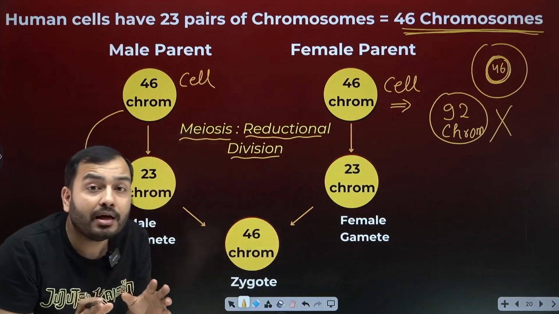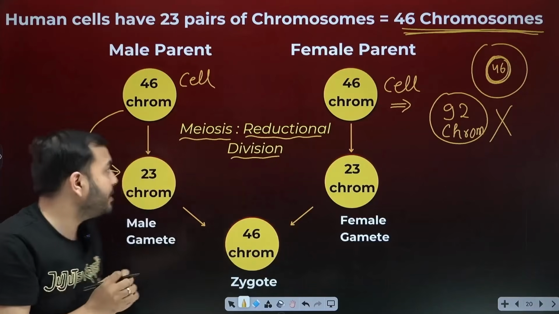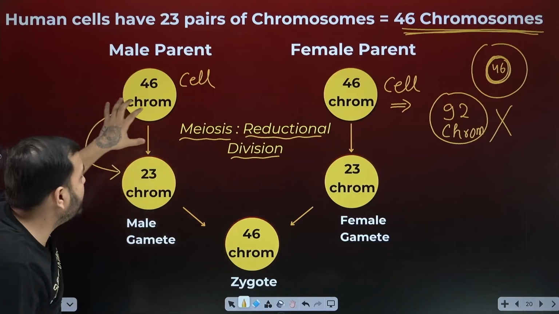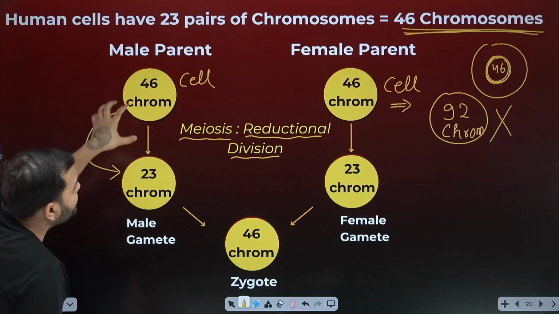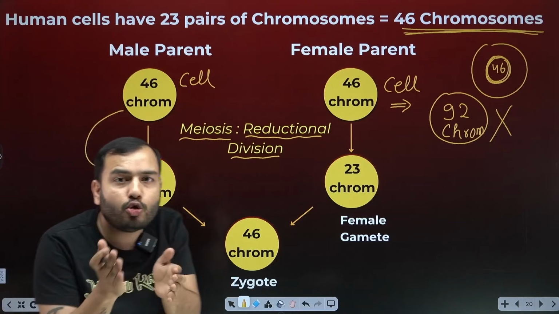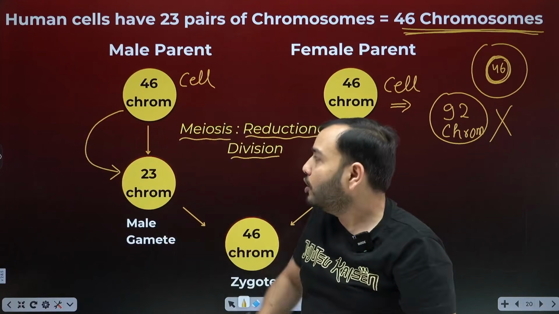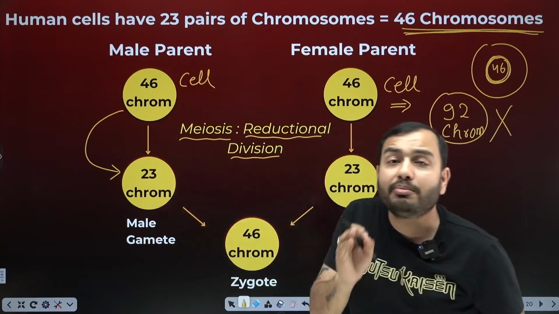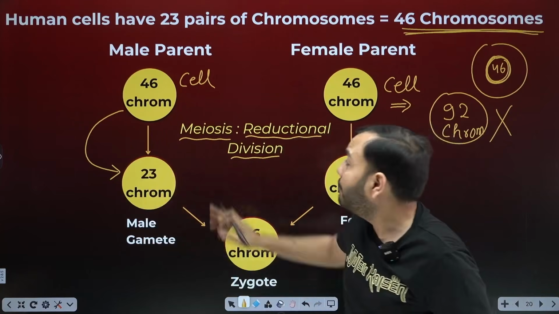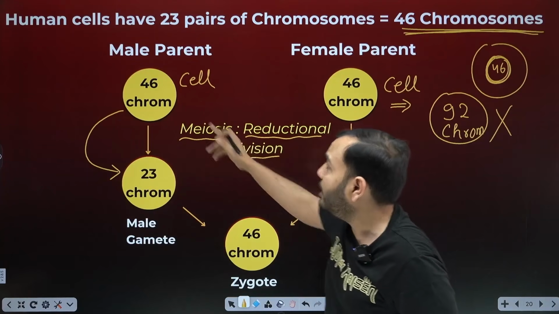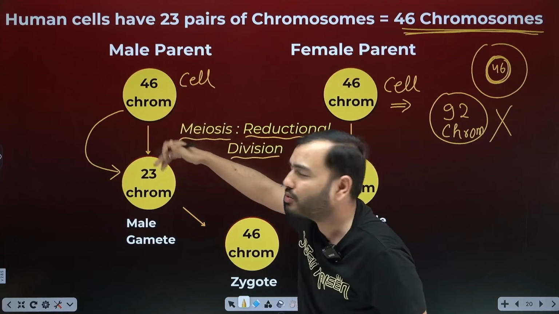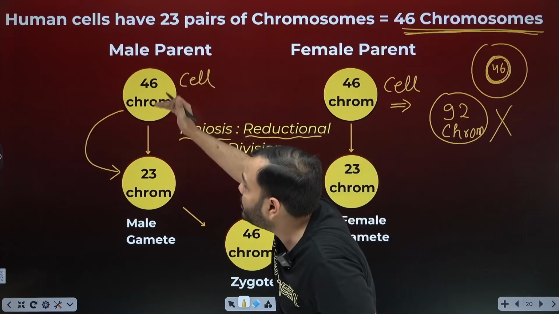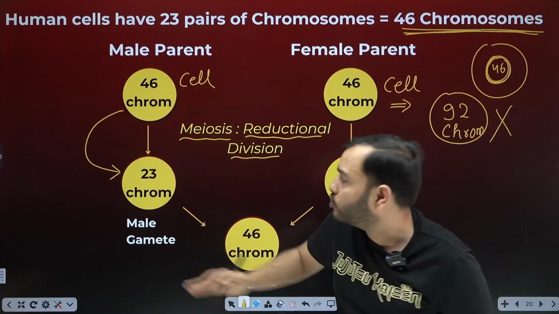What is happening? A male gamete is being formed; one sex cell is being formed from another sex cell. At this time, the cell divides in such a way that it makes its chromosome number half. So how many chromosomes are there in the male gamete? 23 chromosomes. How is the gamete formed? By meiosis, reductional division. A normal cell is normal by itself, but this is a special cell. By dividing itself, it makes the chromosome number half.